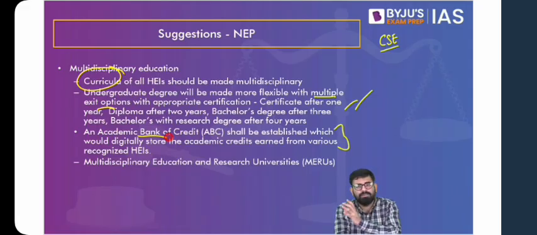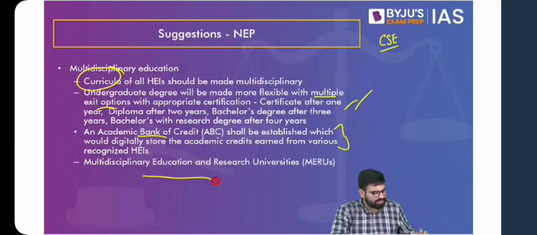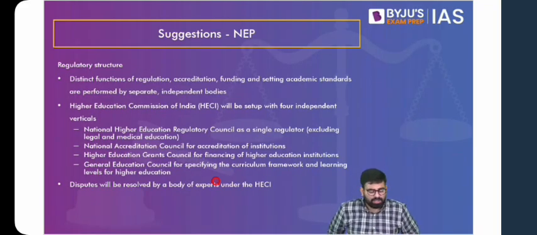So yes, we can help students with multidisciplinary education, then also giving them multiple exit options, but yes, there is a lopsidedness to it as well. Then they also talk about creating these multidisciplinary education and research universities that we have already discussed. Now we talk about a few things about the regulatory structure.